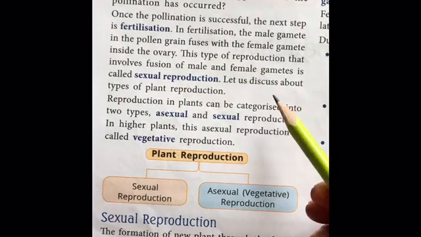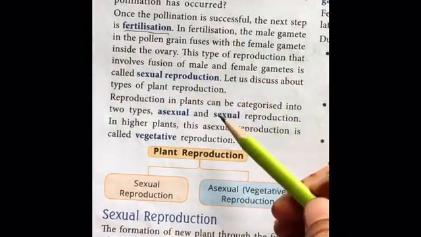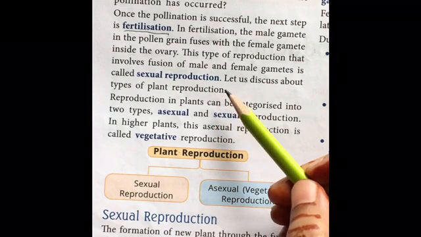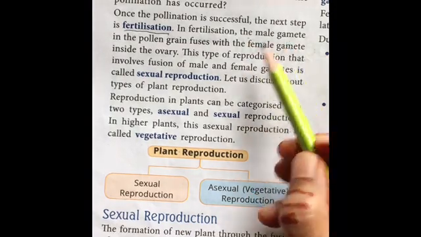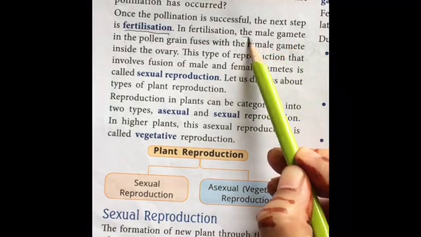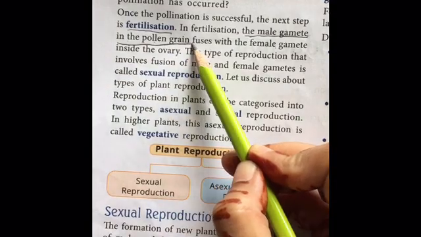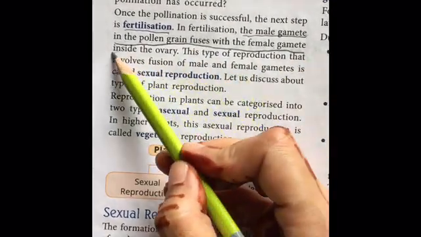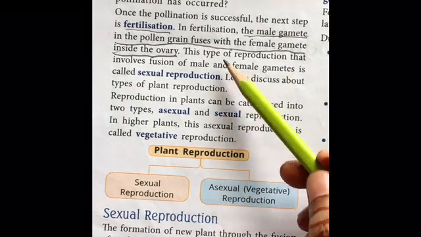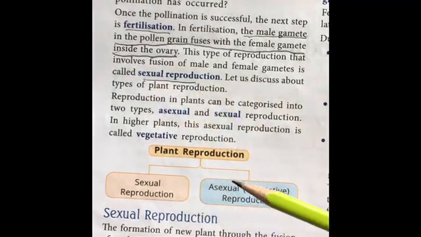So, after that, the next step is fertilization. So what is fertilization? It is very important for the reproduction of the plants, in which the male gamete in the pollen grain fuses with the female gamete. So what happens in fertilization? The male gamete in the pollen grain fuses with the female gamete inside the ovary. You know that the female part has the ovary, so the male gamete goes into that. That is called sexual reproduction.